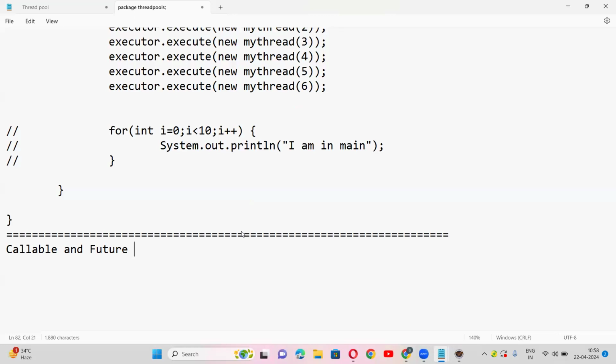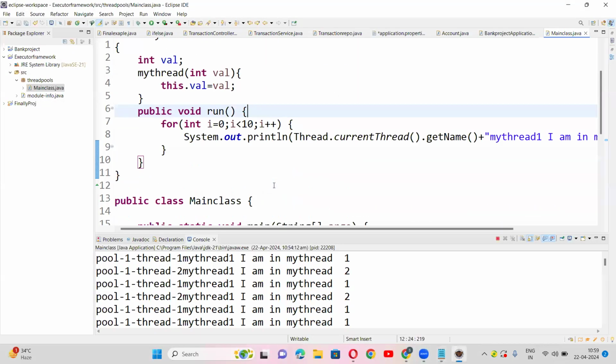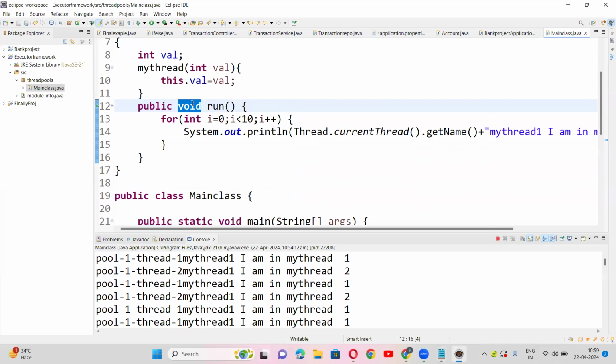And this is the last concept by the way, Callable and Future. Guys, the main difference between Runnable and Callable is that Runnable has a run method, Callable has a call method. The run method does not return anything. If you see, the return type of the run method is void. But in Callable, if you want to return something from a thread, we can go for Callable.